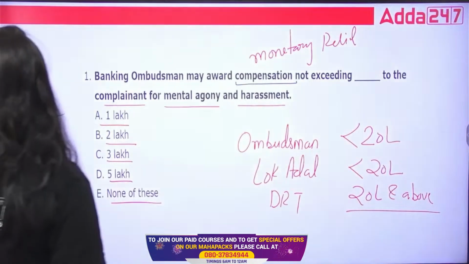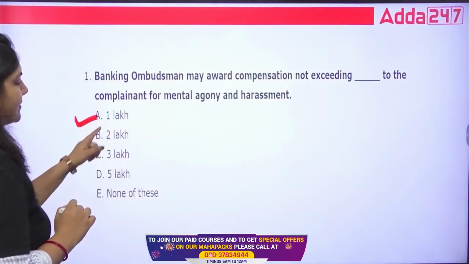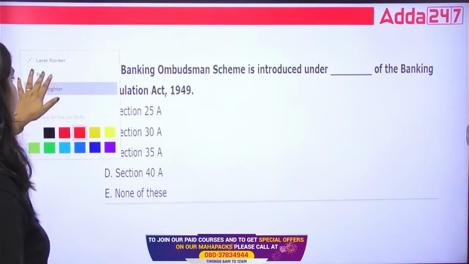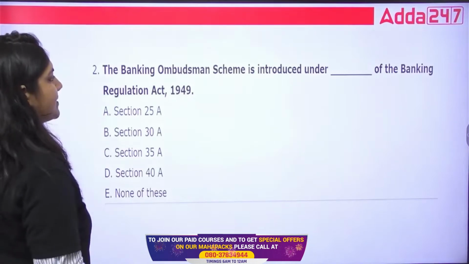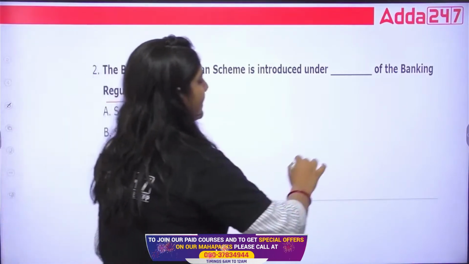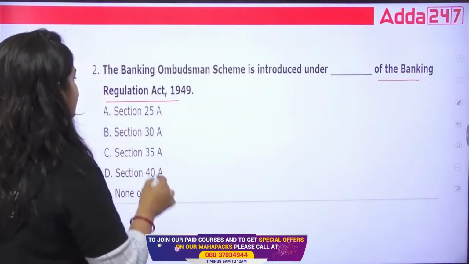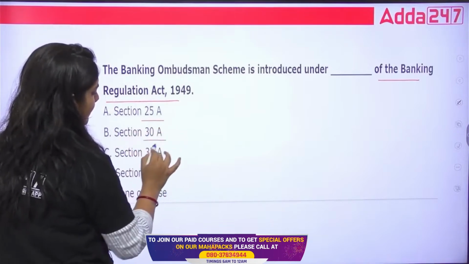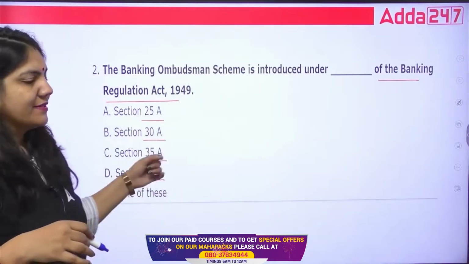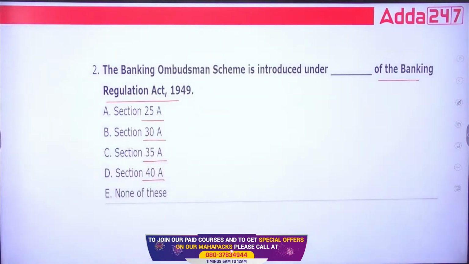So class, in this one the right answer will be 1 lakh. So 1 lakh is the right answer for this question. Okay, next. The next question is: the Banking Ombudsman introduced under dash of the Banking Regulation Act. So under which section is this added? Whether it is section 25A, 30A, 35A, 40A, none of the above. You have to tell me the exact section here.